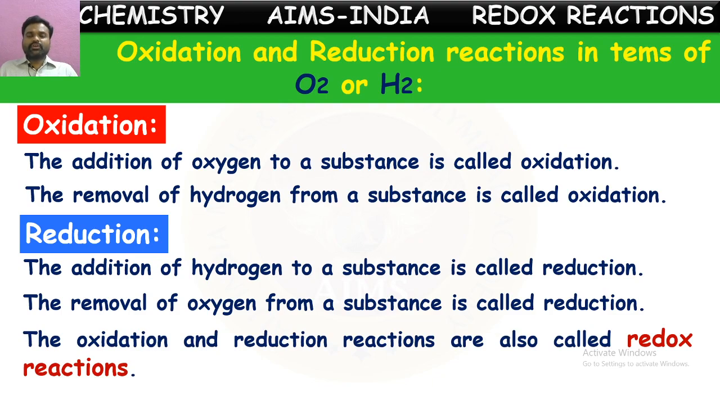So here we told what oxidation and reduction mean. Oxidation means addition of oxygen, and the removal of oxygen is reduction. In terms of hydrogen, removal of hydrogen is oxidation, and addition of hydrogen is reduction. In a reaction, if oxidation and reduction are occurring simultaneously, then those reactions are said to be redox reactions. Those reactions in which oxidation and reduction occur simultaneously are known as redox reactions.